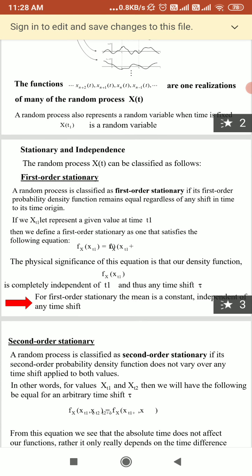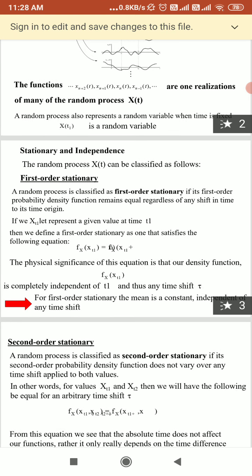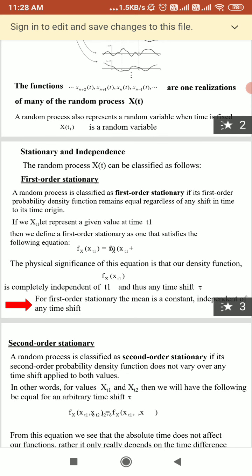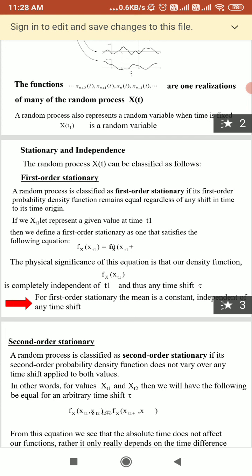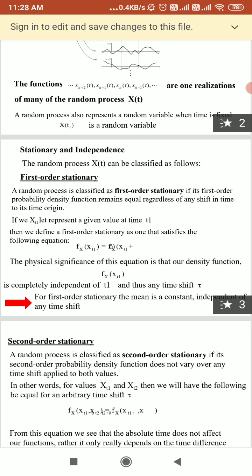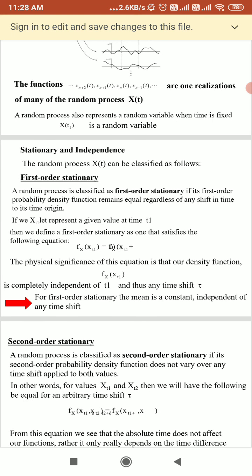So we can call that random process a stationary process, because these are time independent. They do not depend on time. Here the statistical characteristics do not depend on time. So here the random process is classified as a first order stationary process.